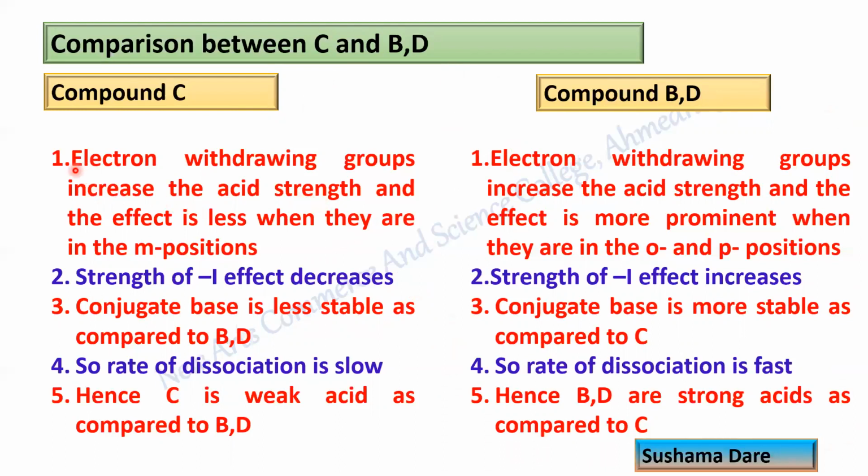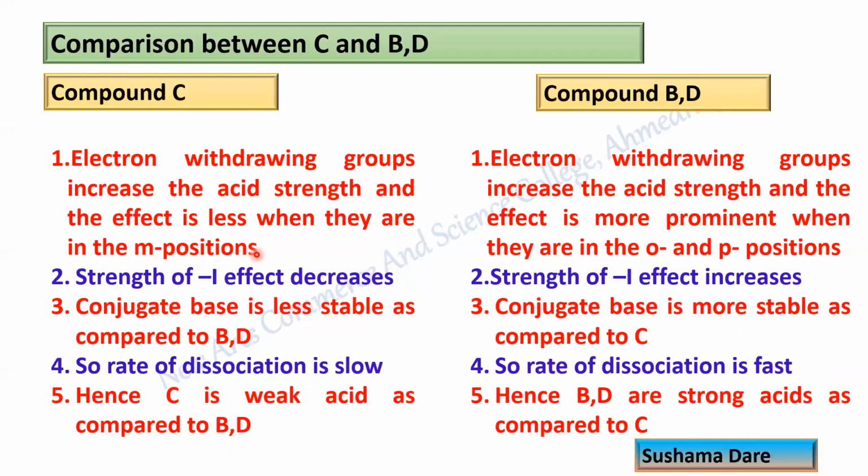So what is the role here? In compound C, an electron withdrawing group increases the acid strength, but the effect is less when it is in the meta position. No doubt electron withdrawing groups increase the acid strength, but as we discussed in the first slide, only if they are present at ortho and para position does it show a prominent effect.